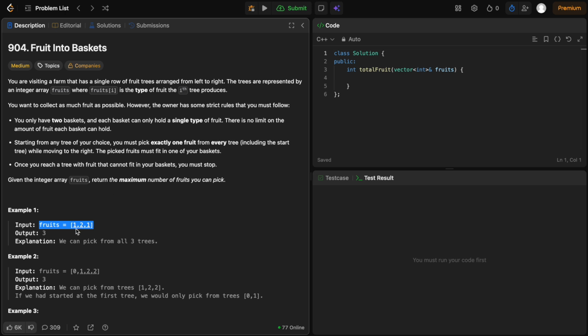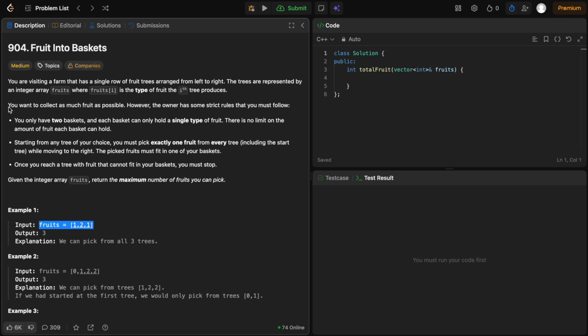So in this input, if we are given fruits[i] equals 1, it means 1 is the type of fruit that the tree at index 0 is producing. So in this input, at index 0 and 2, we have 1, which means both trees produce the same type of fruit. Now we want to collect as many fruits as possible, so we need to maximize the number of fruits that we can collect, but there are some rules.